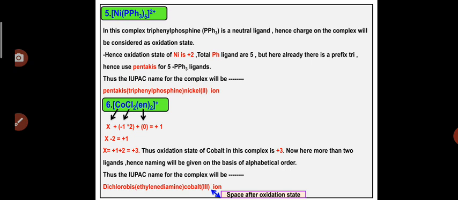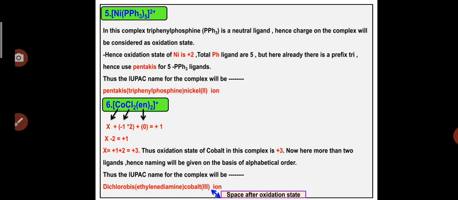So this rule will be applicable for those complexes which have only neutral ligands attached to the metal. But here in the 6th example we can see that the cobalt metal is attached to the neutral ligand in addition to the negative ligands. Cl is a negative ligand, Cl minus, considered as chloro. Because of that the rule will not be applicable here, that is, the charge present on the complex will not be considered as the oxidation state of the metal.